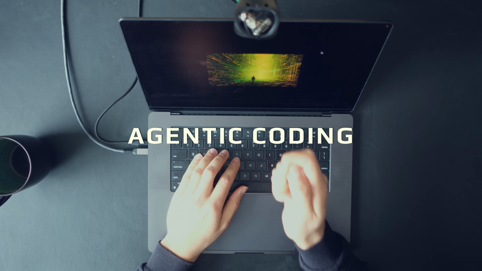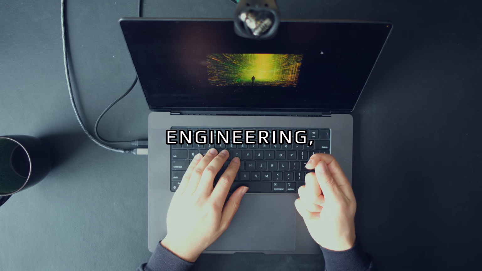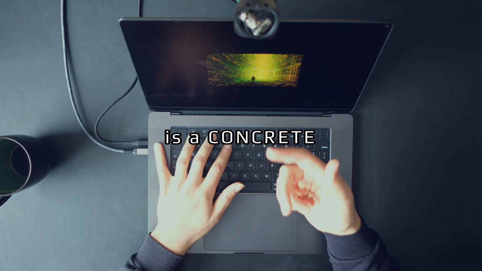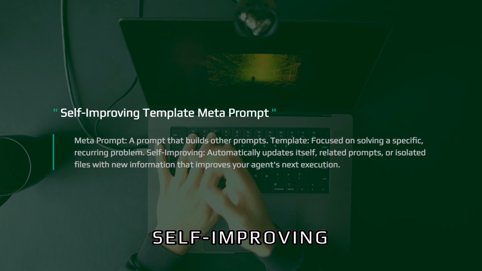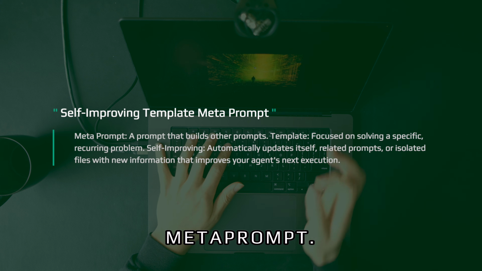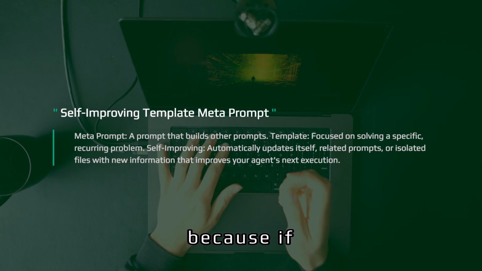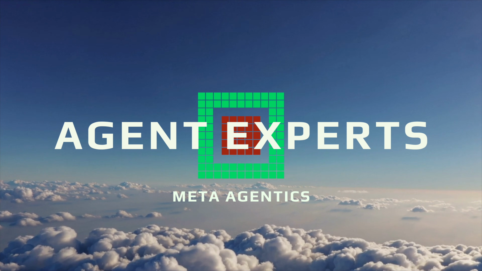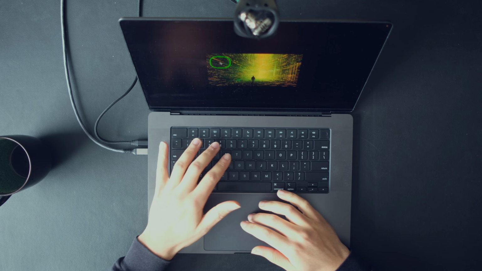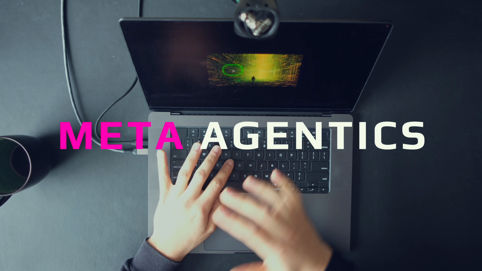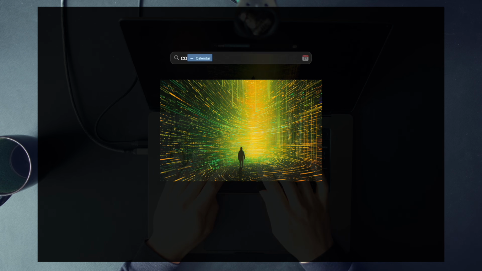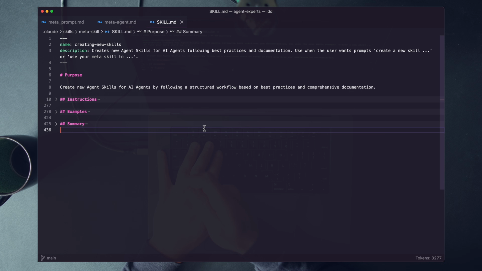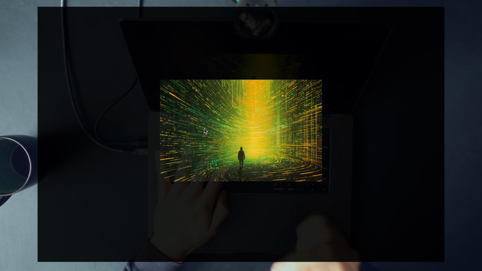So in the world of agentic coding, prompt engineering, and context engineering, what is an agent expert exactly? The agent expert is a concrete form of a self-improving template meta prompt. That's a mouthful. Let's break this down, because if you understand meta prompts, you will understand agent experts. In this lesson, we'll walk through meta-agentics, or put plainly, meta prompts, meta subagents, and meta skills. We're going to do this to showcase the atoms of what makes up the agent expert.